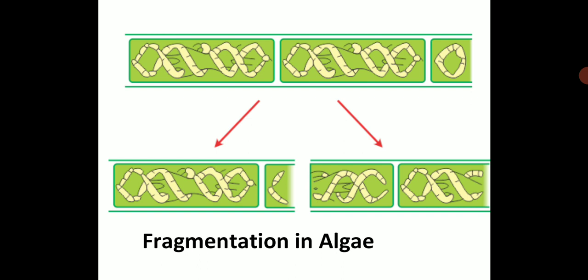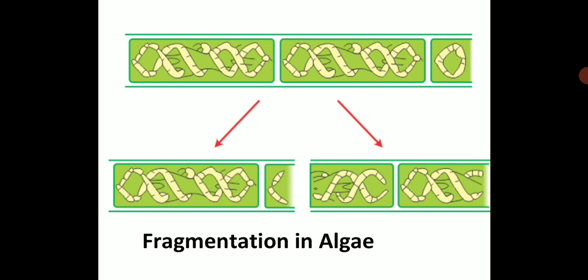You will show this Spirogyra and how it gets divided into two parts. This is why it is called fragmentation. The single parent will divide itself, and you will get two offspring. That means two fragments, and each fragment will grow further as an individual.